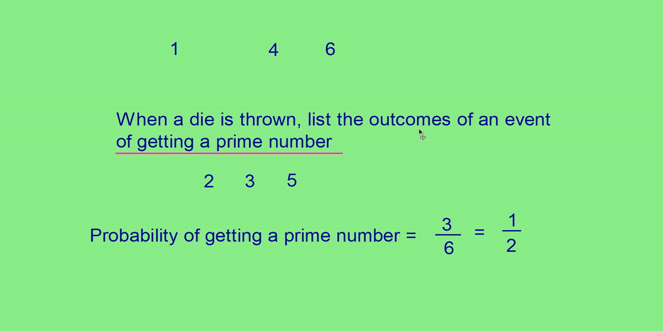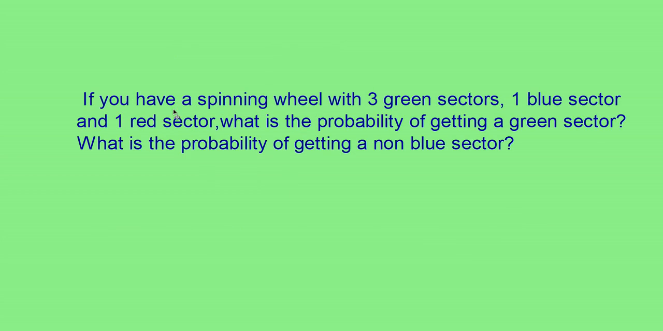Can you list the outcomes of an event of getting not a prime number? Yes, they are 1, 4, 6. And its probability also you can write as 3 by 6, which is equal to 1 by 2. Here you have a question. If you have a spinning wheel with 3 green sectors, 1 blue sector and 1 red sector, what is the probability of getting a green sector?